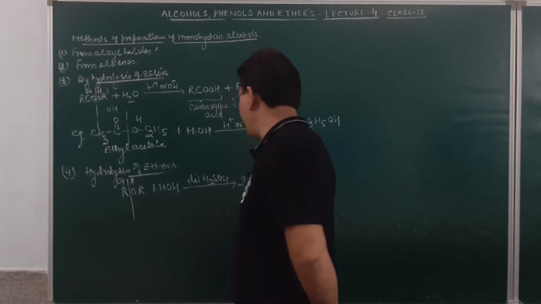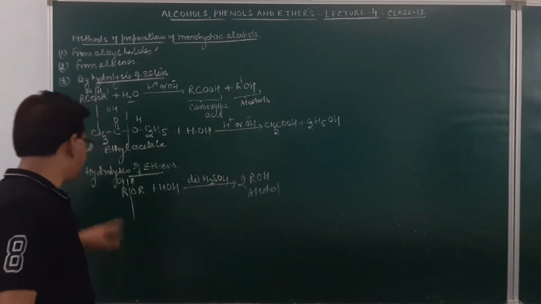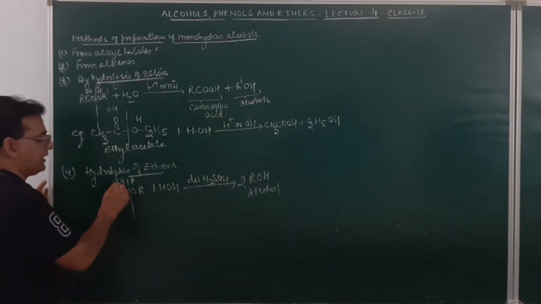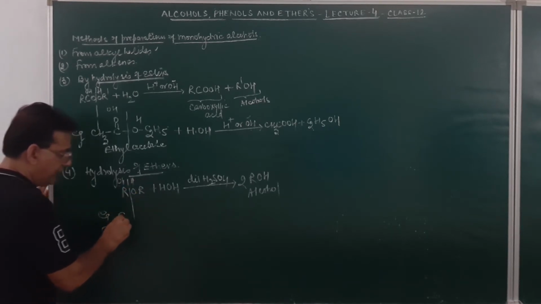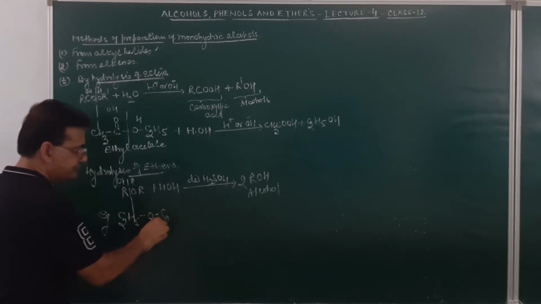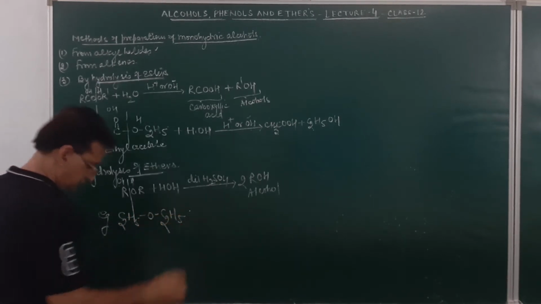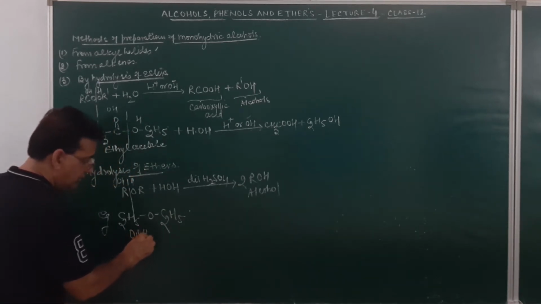However, if the alkyl groups are different, then different types of alcohols will form. But let us first see the example of this symmetrical ether. Here R and R are the same. As for example, if you take diethyl ether. Is it clear, student?